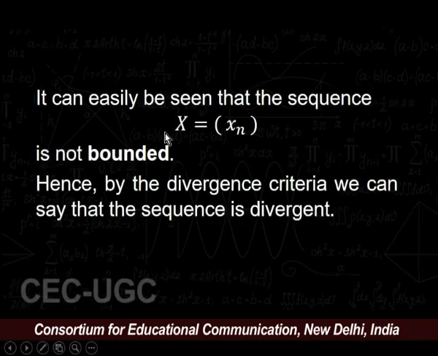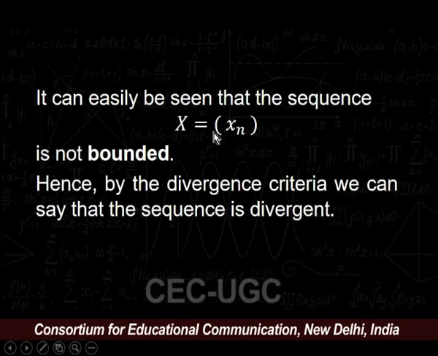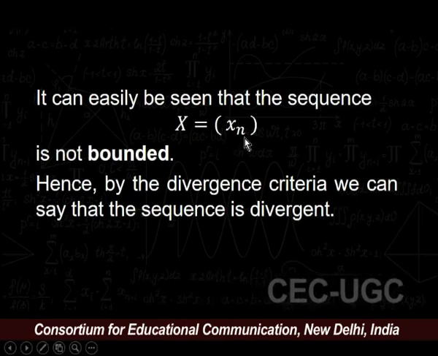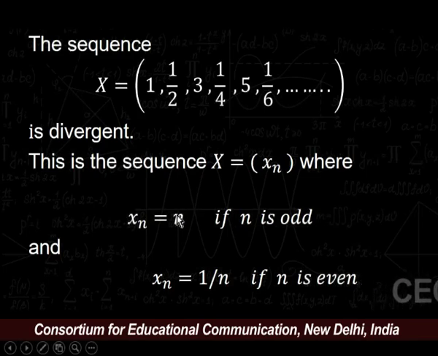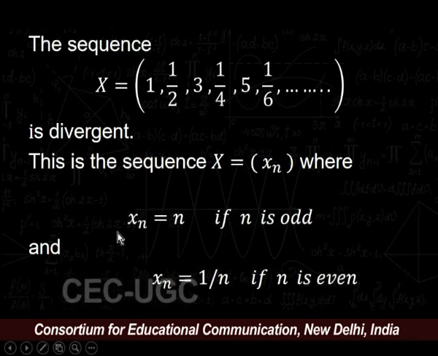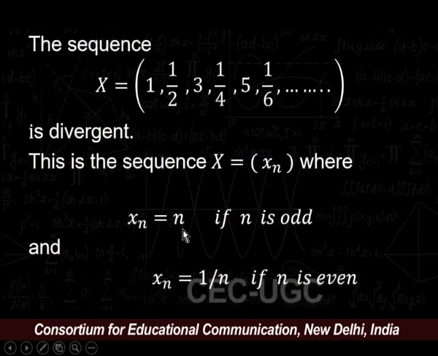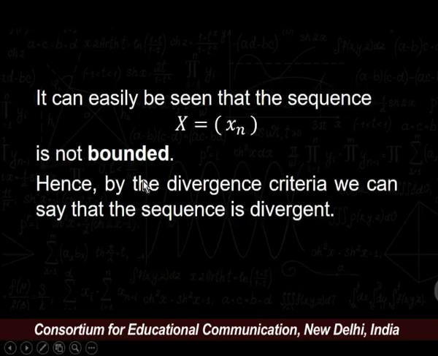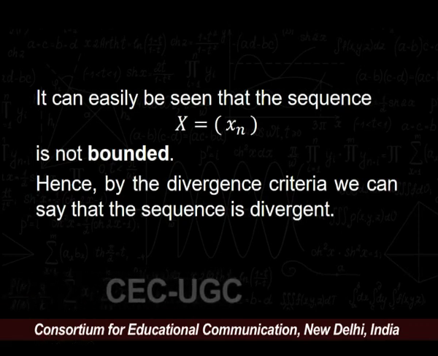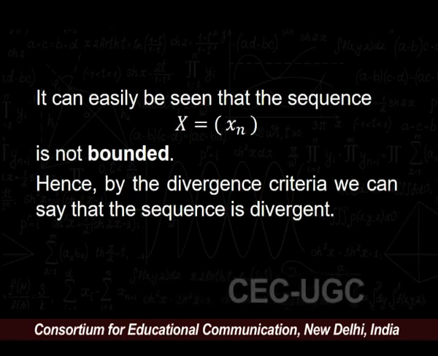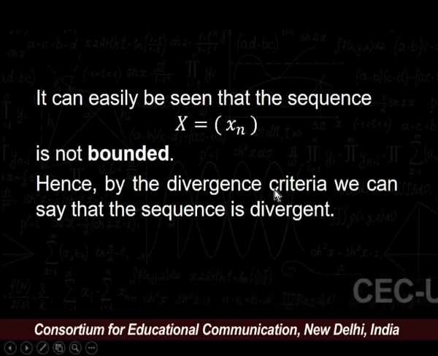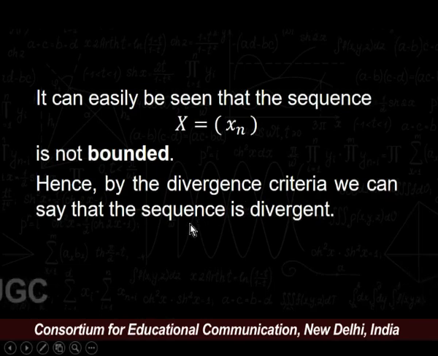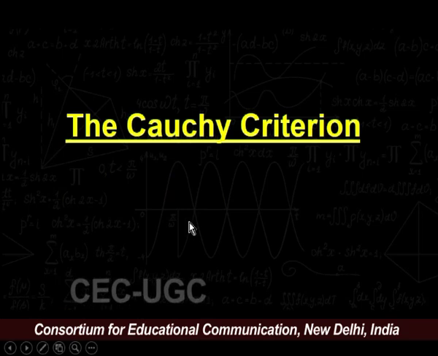It can be easily seen that the sequence is not bounded, as for the odd positions the sequence is xn = n for all n belonging to the natural numbers. So, we can say that the sequence is unbounded. Hence, again by the divergence criteria, we can say that the sequence is divergent.